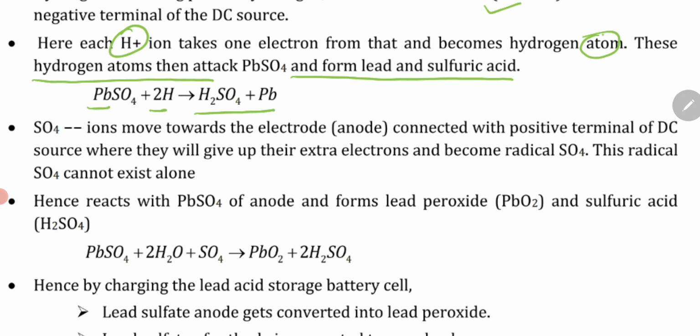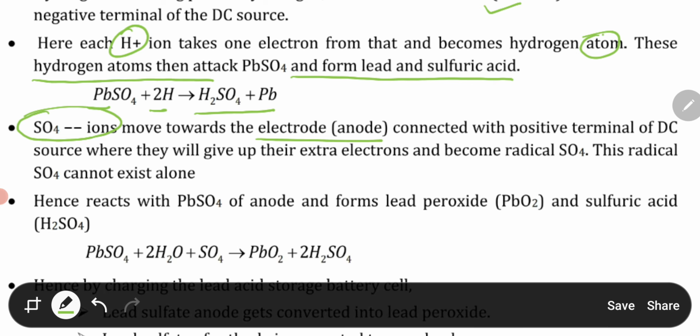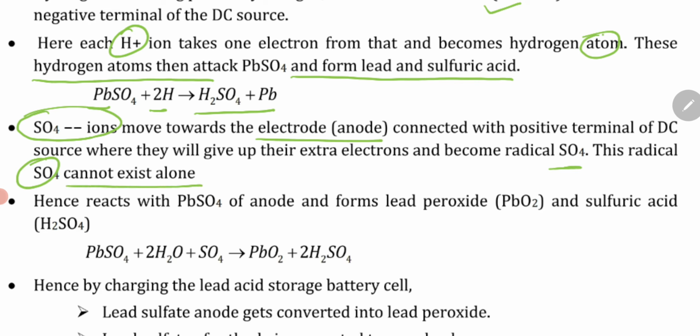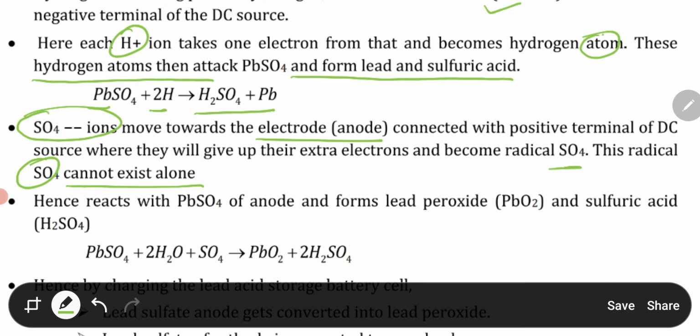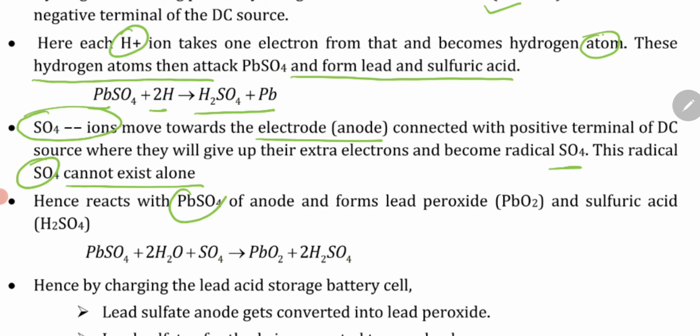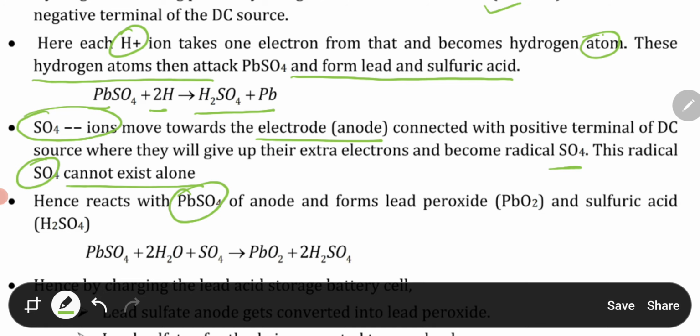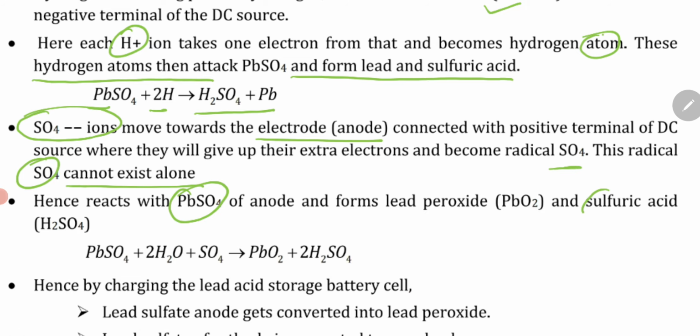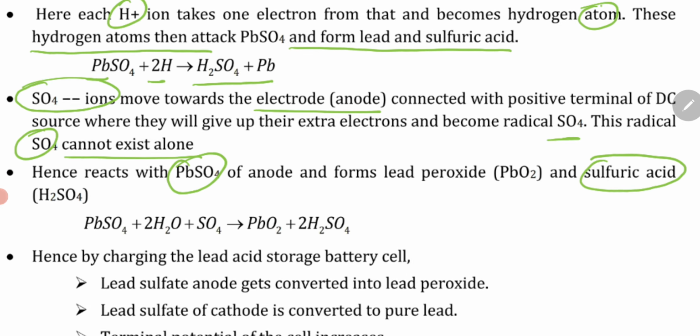Now your sulfate ions move towards the anode electrode, connected with the positive terminal of the DC source, where they give up their extra electrons and become radical SO4. These radical sulfate ions cannot exist alone. Hence they react with the PbSO4 of the anode and form lead peroxide and sulfuric acid, H2SO4.